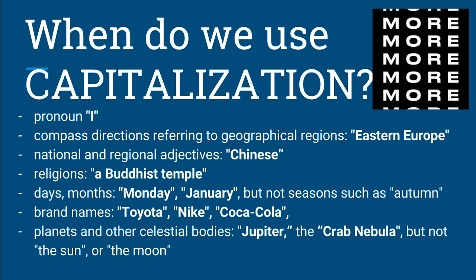Days and months always require capitalization as well. Monday, Tuesday, Wednesday, Thursday, and January, February, March. But not seasons, so summer, autumn, winter do not require capitalization. Brand names such as Toyota, Nike, Coca-Cola, they all require capitalization, as do planets and other celestial bodies. So Jupiter, Saturn, and the Crab Nebula, okay, but not the sun or the moon.